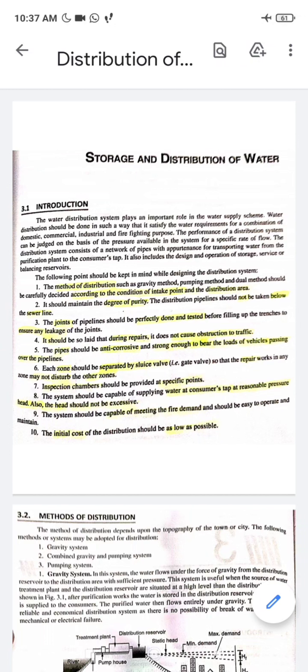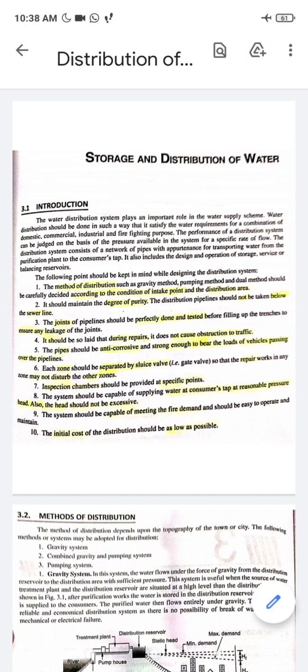Third point is the joints of the pipeline should be perfectly done and tested before filling up the trenches to ensure there is no leakage at the joints, right? In the first unit I told you how to check the water supply pipelines and the type of gauges which are installed at places, the pressure gauges, the slice valve. All these are provided so that testing of the pipeline can be done easily, and before the water is supplied to the distribution mains there should be a perfect checkup on whether the pipeline is free from any leakage at the joints, right?